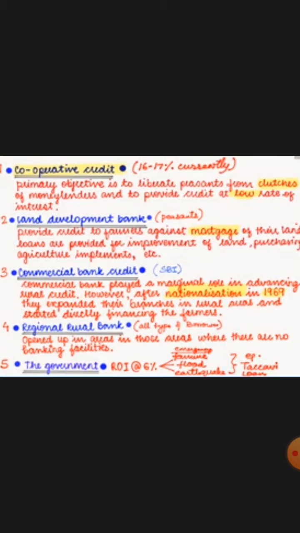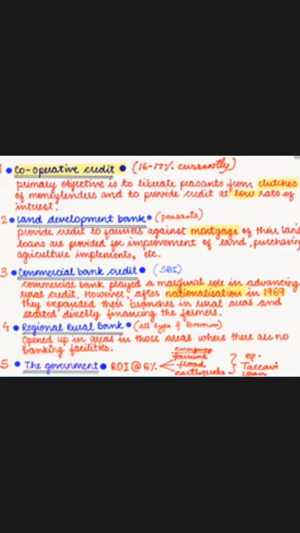They form a cooperative, and at the time of need, these cooperatives provide loans to their members, and their main focus is to bring the peasants out of the clutches of money lenders. Clutches of money lenders means the trap of money lenders from which they need to come out, so that they can develop.